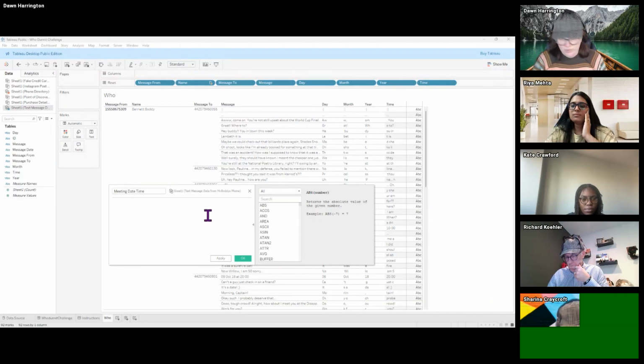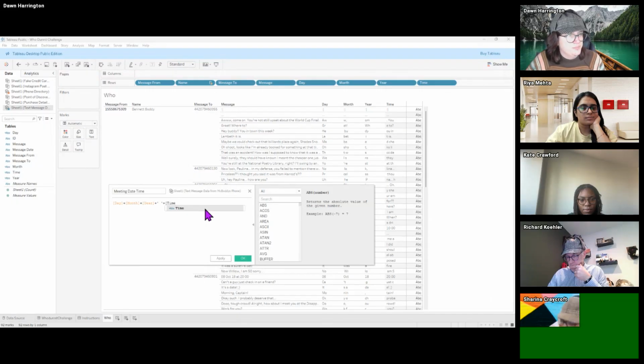And I'm going to add the day plus the month plus the year. And then I'm going to add a space plus and then put the time.